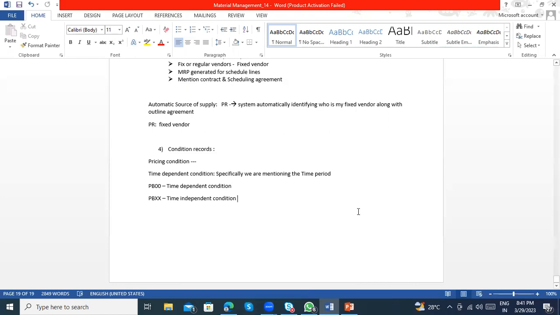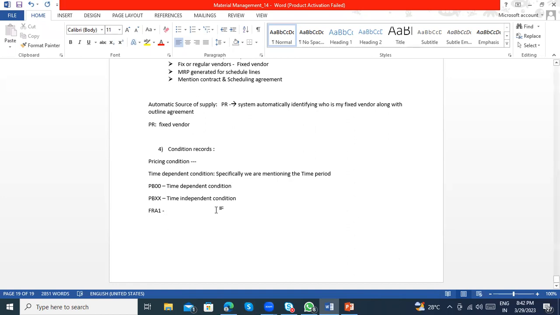Okay, these are the condition records we are maintaining. We can maintain them with FRA1, FRB1, FRC1. Wherever you need discounts, surcharges, material price, all these things you can maintain in the condition record.